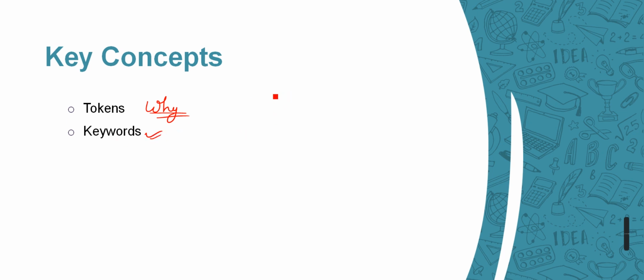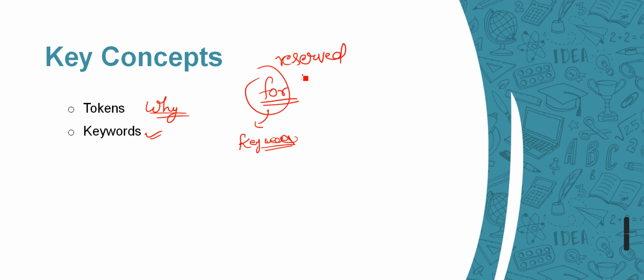I have used so many words where I told you that this is a keyword, like I have written for, right? And I told you that this is a keyword. These are the reserved words, right? I have termed this as a reserved word in C++. So we also are going to cover keywords.